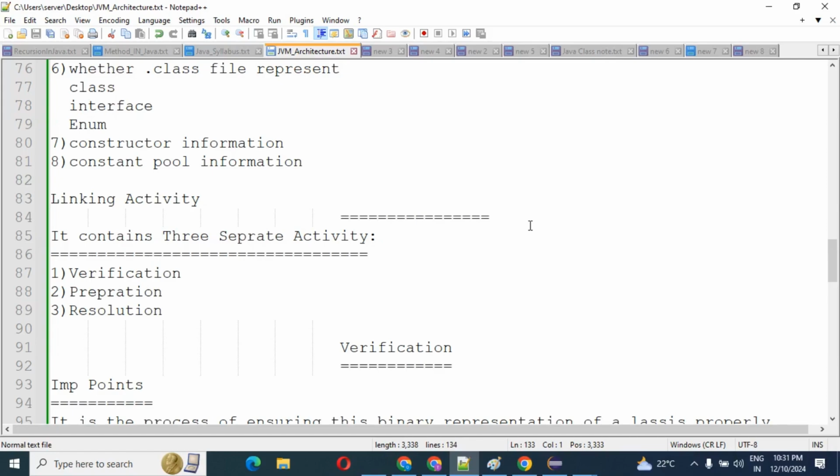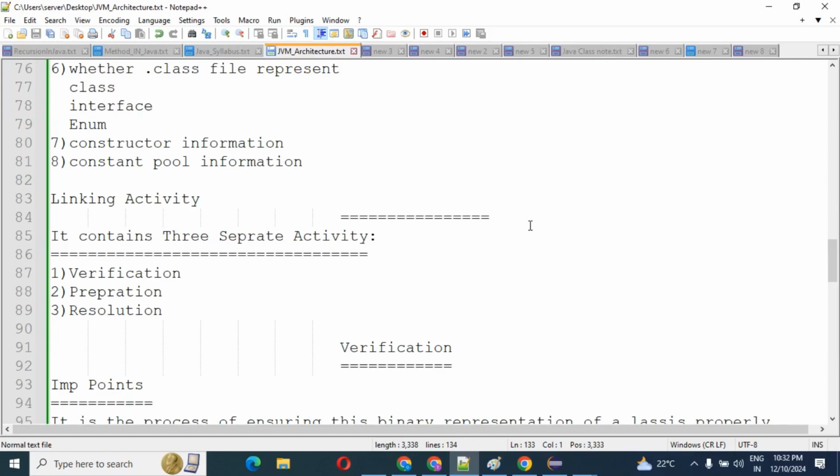But if you execute an old language's executable file, that is a .exe file, correct? Immediately you may get an alert message if you execute a .exe file, which says this executable file may harm your system.